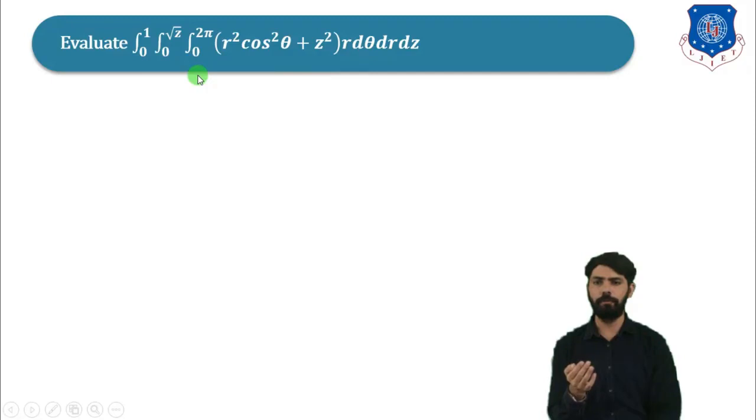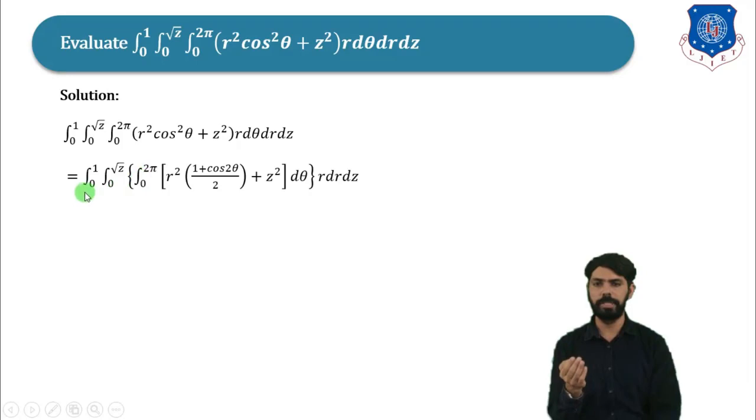So here the first limit is of theta, that is theta equal to 0 to theta equal to 2 pi, the second limit is of r, that is r equal to 0 to r equal to root z, and the third limit is of z, that is z equal to 0 to z equal to 1. So this is our question. This is equal to the integral from 0 to 1, then from 0 to root z, then from 0 to 2 pi, where r square will be as it is, and cos square theta can be written as (1 plus cos 2 theta) whole divided by 2, plus z square, d theta into r dr dz.